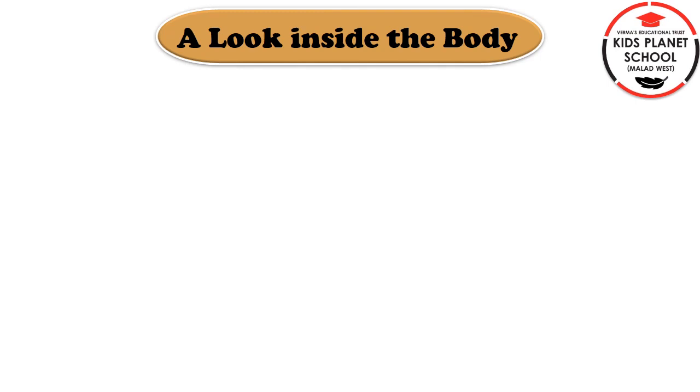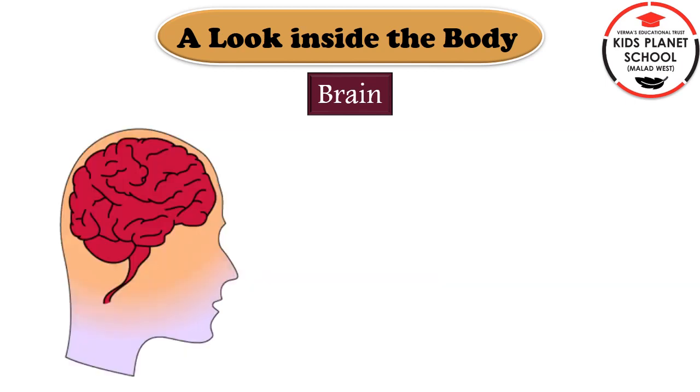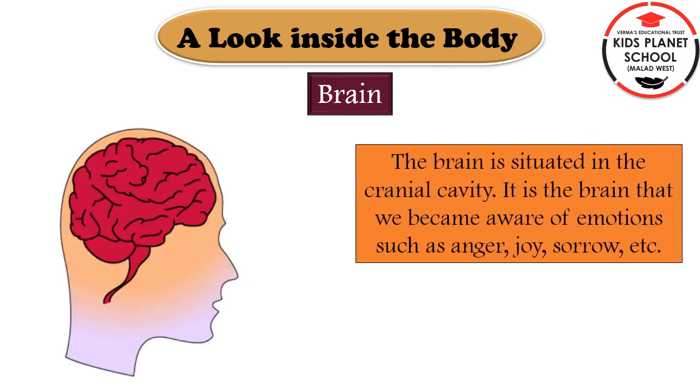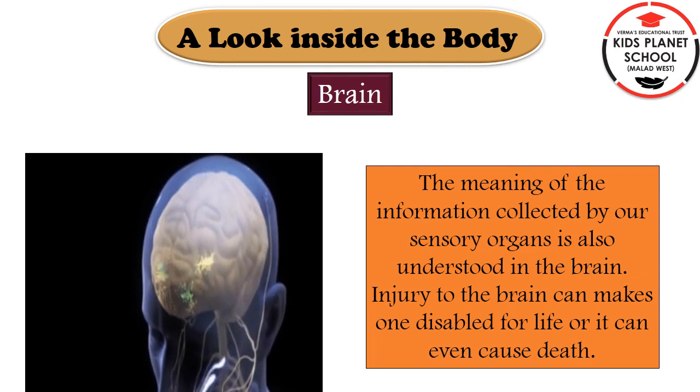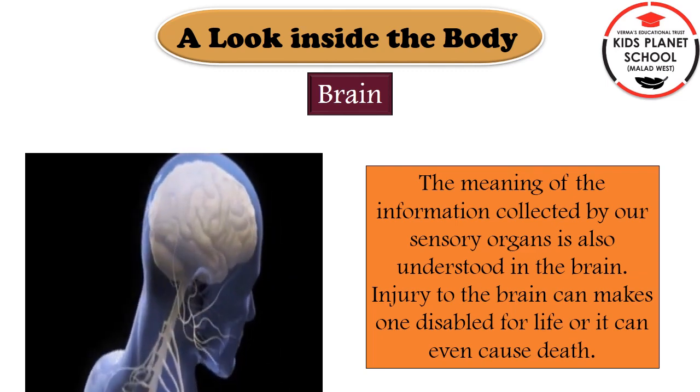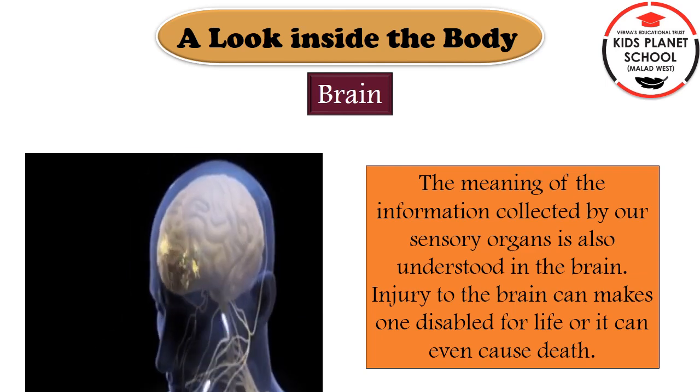Let us now learn about our last internal organ, brain. Brain is a very important internal organ which controls all that we do. The brain is situated in the cranial cavity. Children, the brain helps us to understand emotions, feelings such as anger, joy, sorrow, etc. Children, the meaning of whatever we see, hear, feel, smell, eat, etc. is understood in the brain.